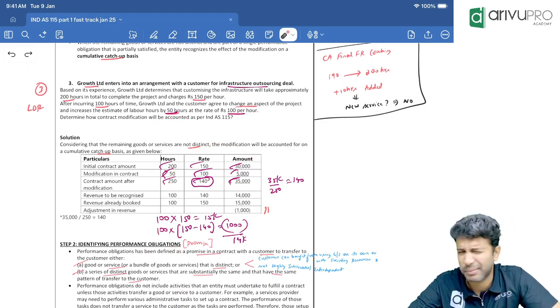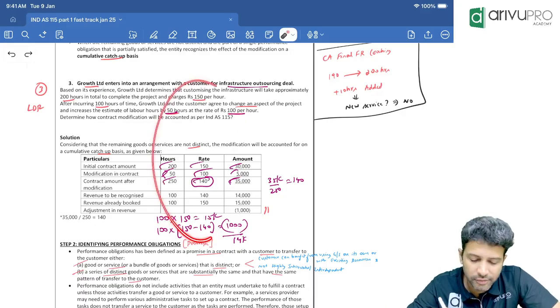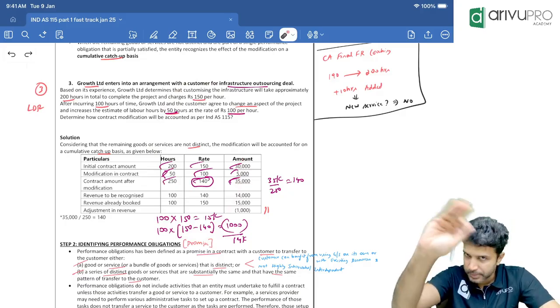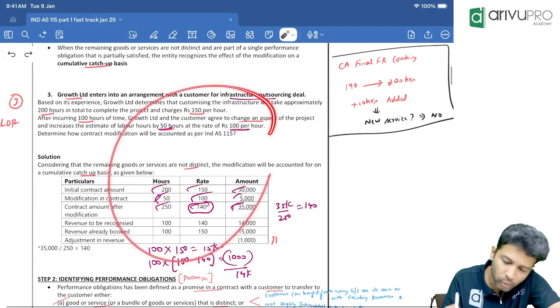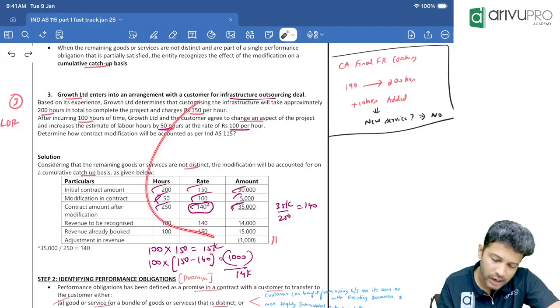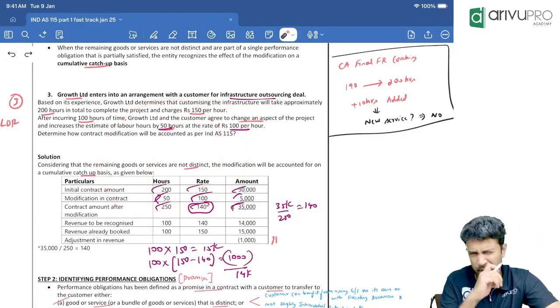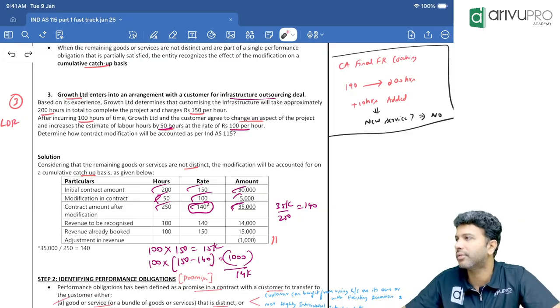This is the first step. Usually identifying the contract, the first step, is not very important from the examination point of view. In this particular step, this particular question has come once or twice. This you could probably keep as an LDR. The remaining ones are not tested that often.